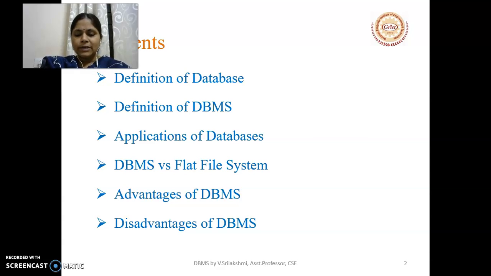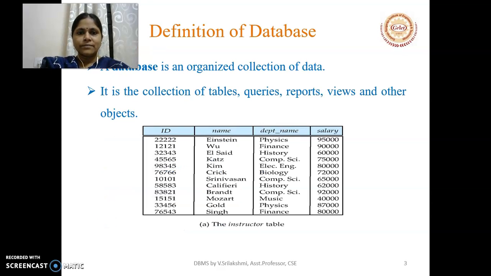So these are the fundamental concepts which an engineering student after entering into second year in the DBMS subject he or she should be able to understand.